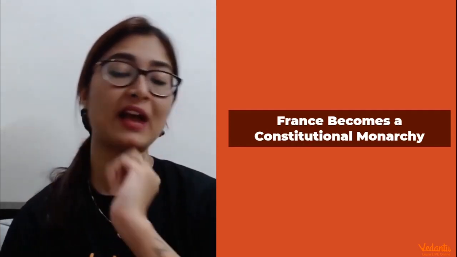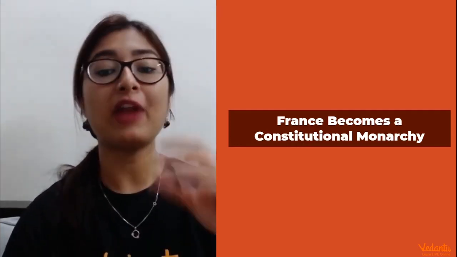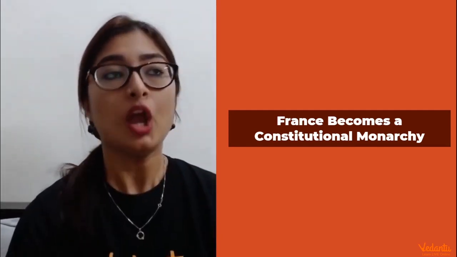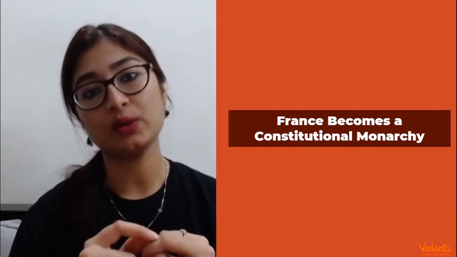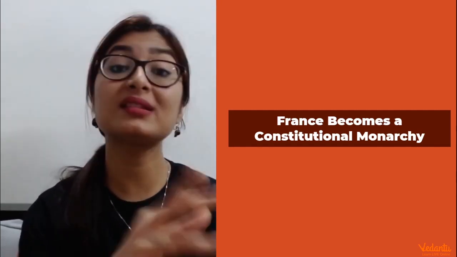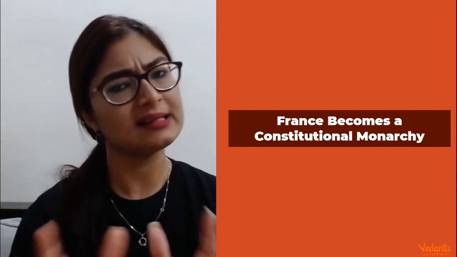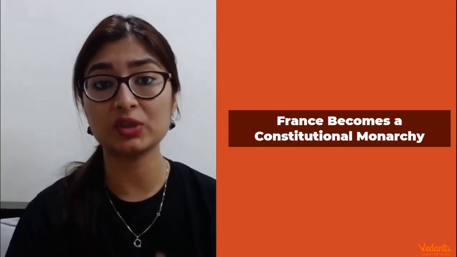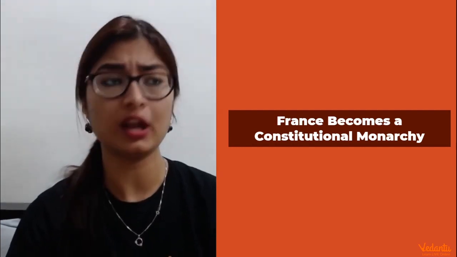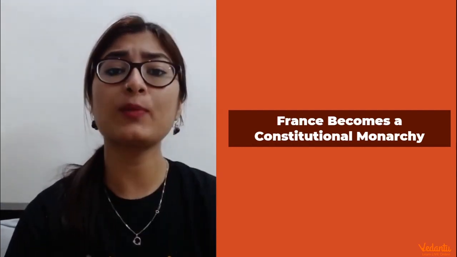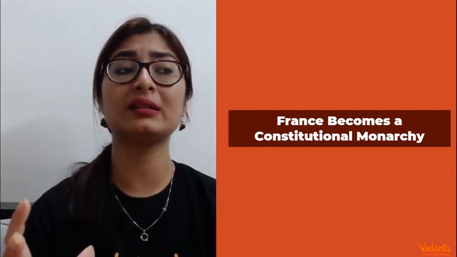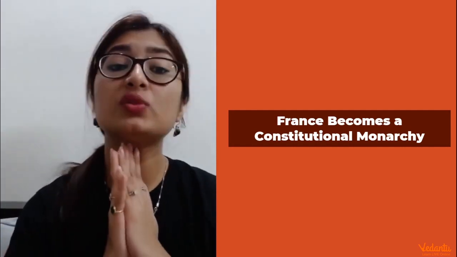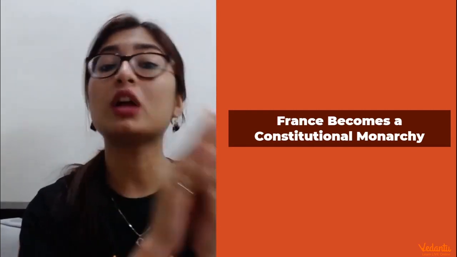Now, after all of this, after the National Assembly is recognized, France became a constitutional monarchy. Now, what do we mean by this? So, bachcho, monarchy is actually of two types, okay, absolute and constitutional. What is the difference between the two? Let's take the example of France only. France earlier was an absolute monarchy, which means an autocratic rule. The ruler was solely responsible and authoritative in this scenario and took all the decisions as per his will and whims, which is not the case in a constitutional monarchy.